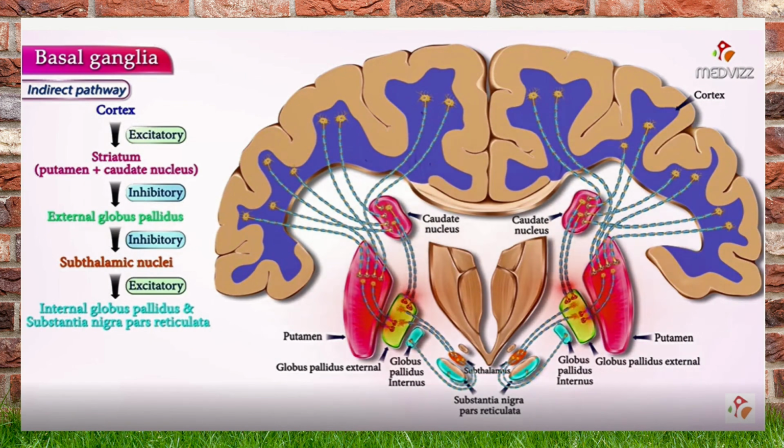subthalamic nucleus are also going to inhibit the GABA cells formed. From the subthalamic nucleus, the GABA cells are stimulated to the internal globus pallidus and the substantia nigra layer of the midbrain.